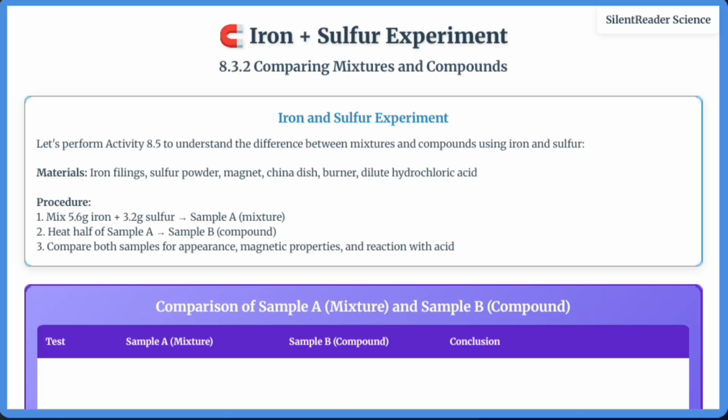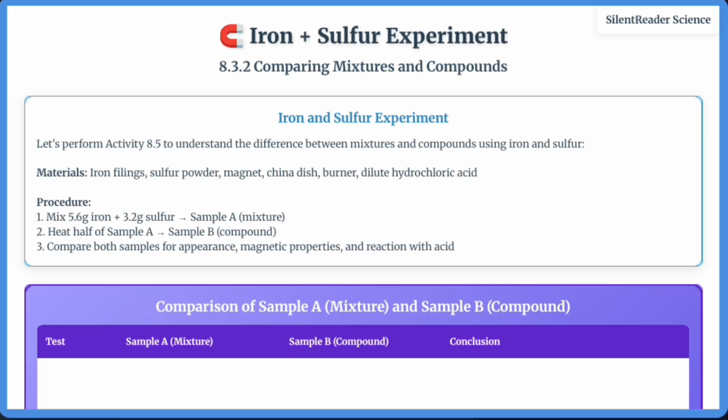Let's perform a comprehensive experiment comparing mixtures and compounds using iron and sulfur. In Activity 8.5, we create sample A by mixing iron filings and sulfur powder. This is a mixture where both components retain their properties. Iron is magnetic and can be separated using a magnet. When we heat this mixture, it forms sample B, iron sulfide, which is a compound with completely different properties.